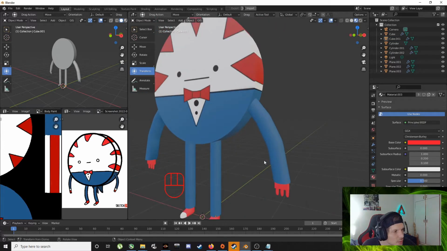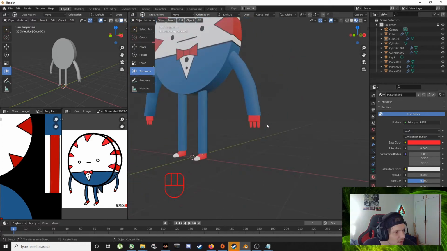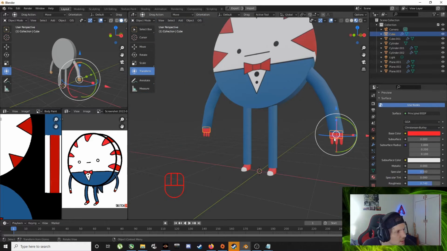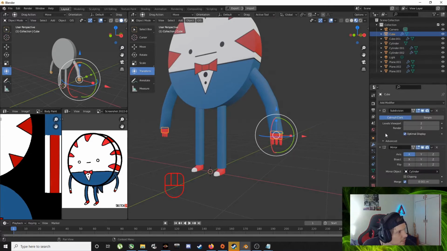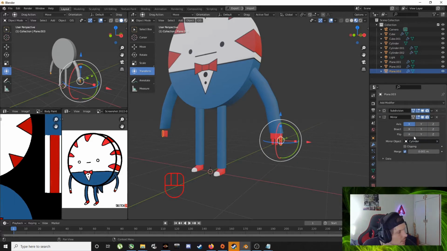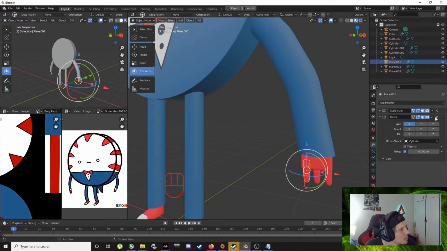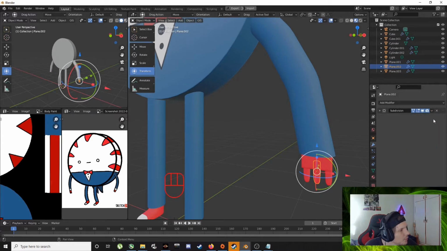And now merging of these hands and fingers. So let's take the mirror modifier off, because we'll mirror it when we're done. Mirror off, and mirror off.